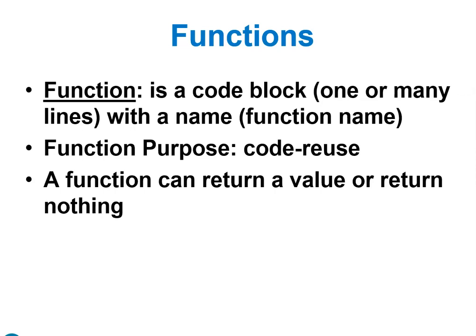Many lines of code together, we say it's a code block. And this code does something. That's why we write code. Maybe later on we want to redo the same thing with the same code. So we give this code block a name. It is a function name. So a function is a code block with a name.